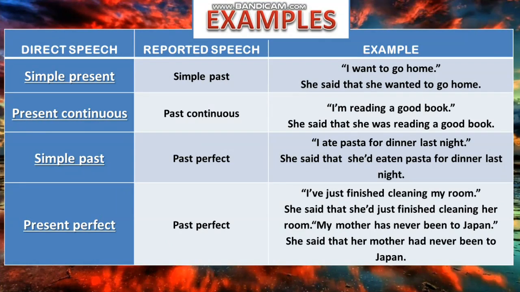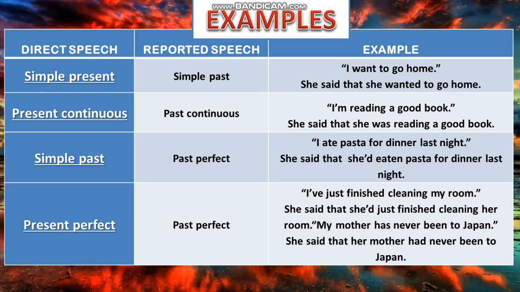Here are some examples in simple present, present continuous, simple past and present perfect. In reported speech, as I have already told you, simple present changes into simple past. For example, "I want to go home." She said that she wanted to go home. Now "I am reading a good book." She said that she was reading a good book. Next one, simple past into past perfect. "I ate pasta for dinner last night." She said that she had eaten pasta for dinner last night.